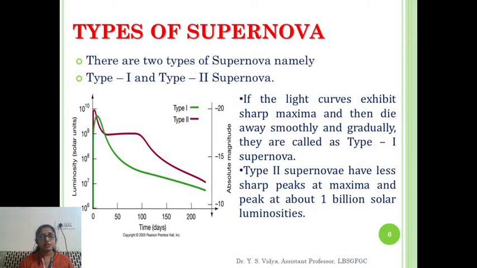These are the types of supernova. There are two types: type 1 supernova and type 2 supernova. Here we have plotted a graph between luminosity versus time, with time in days. If the light curves exhibit a sharp maximum and then smoothly die away gradually, they are called type 1 supernova, shown in green. Type 2 supernovae have less sharp peaks compared to type 1, at about 1 billion solar luminosities, and are shown in blue.